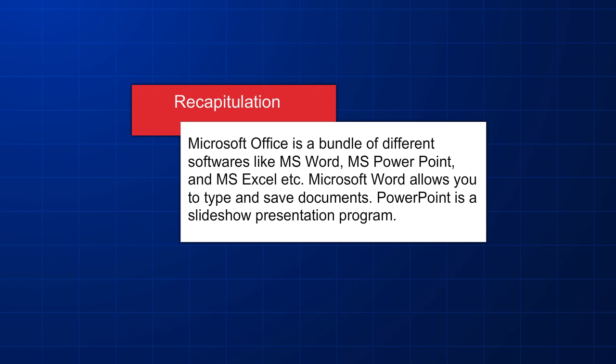Recapitulation. Microsoft Office is a bundle of different softwares like MS Word, MS PowerPoint, and MS Excel, etc. Microsoft Word allows you to type and save documents. PowerPoint is a slideshow presentation program.